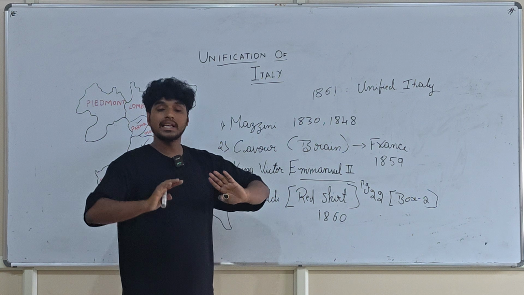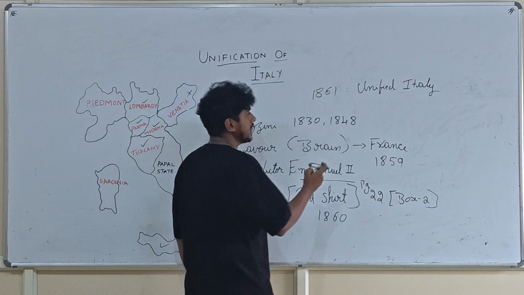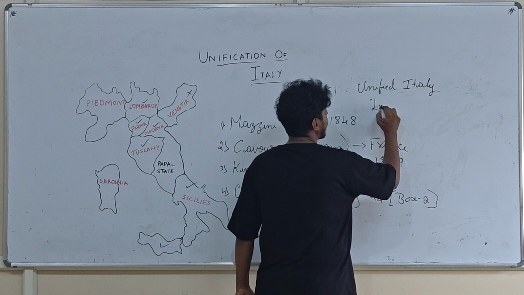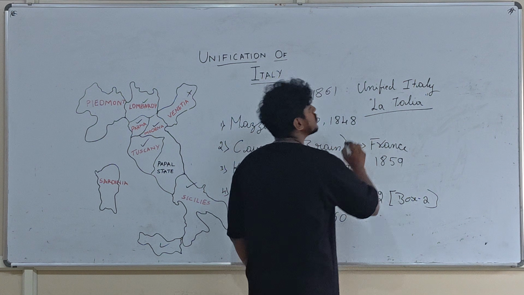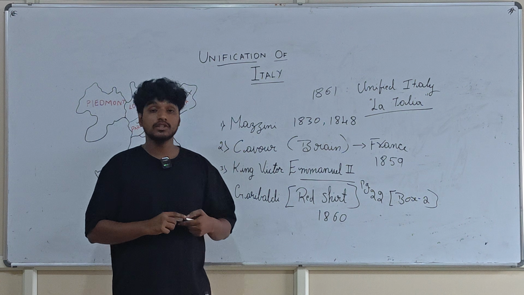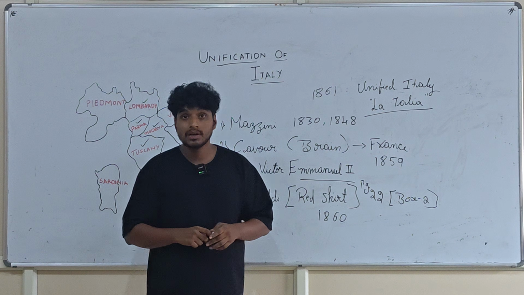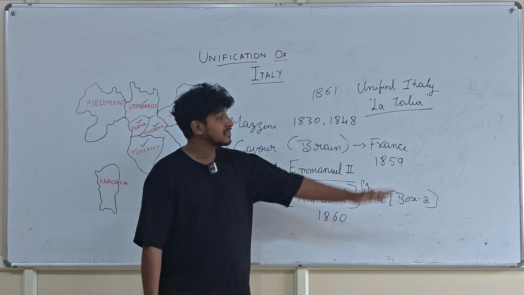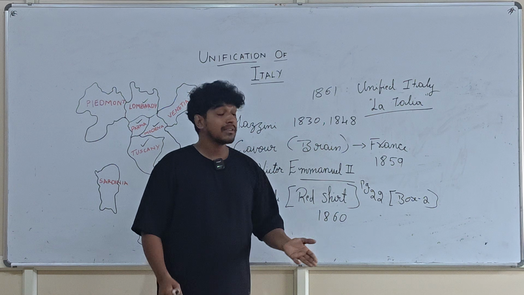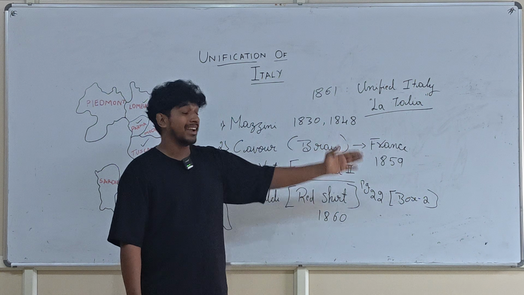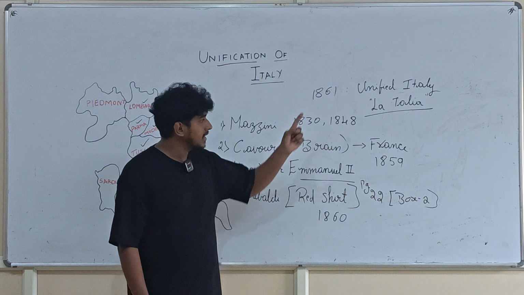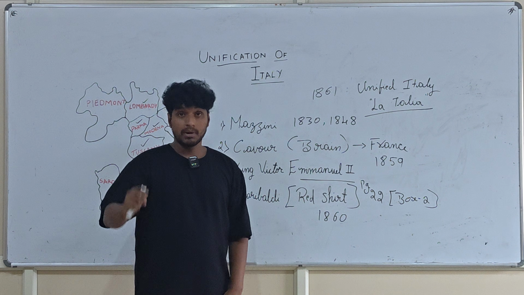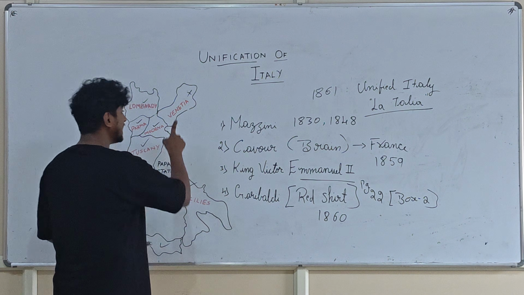In 1861, Italy was declared as unified Italy, and they call it L'Italia. L'Italia is nothing but unified Italy, the Italian language, and some common people, illiterates, believe that L'Italia is Victor Emmanuel's wife's name, without awareness. So if someone asks you when Italy was declared unified, it is 1861. But we have 2 more places left out.